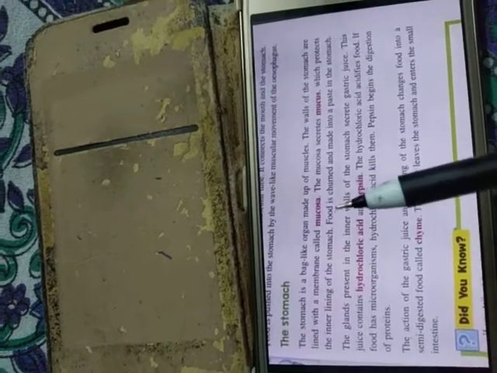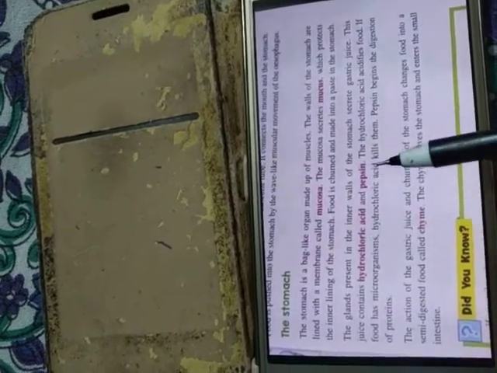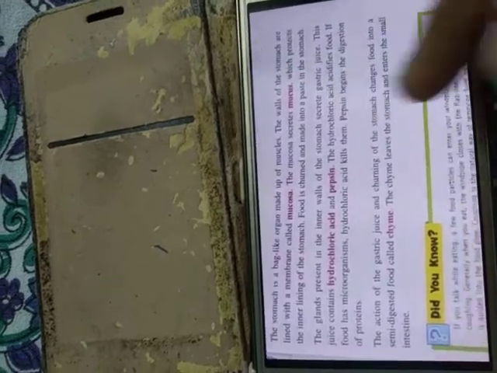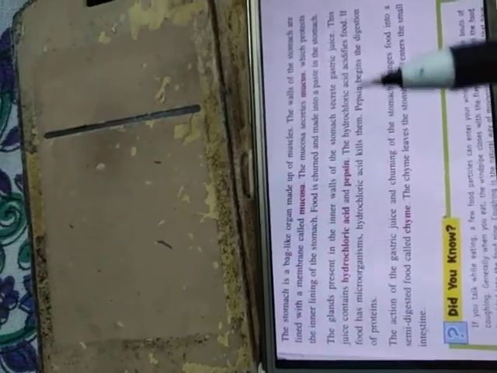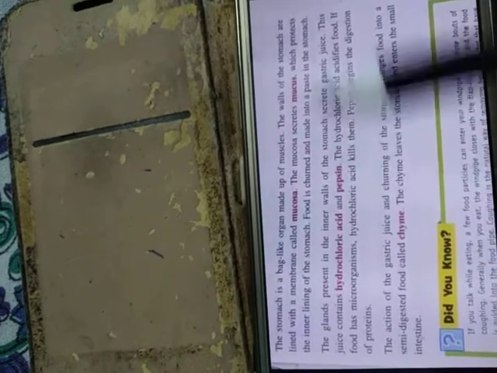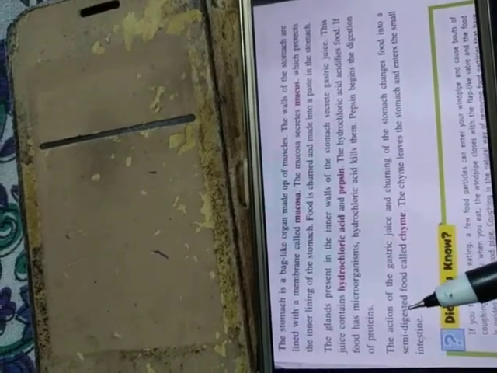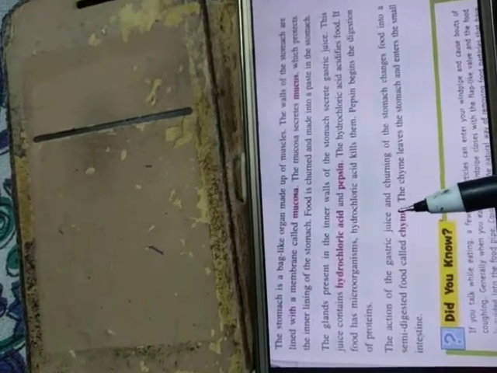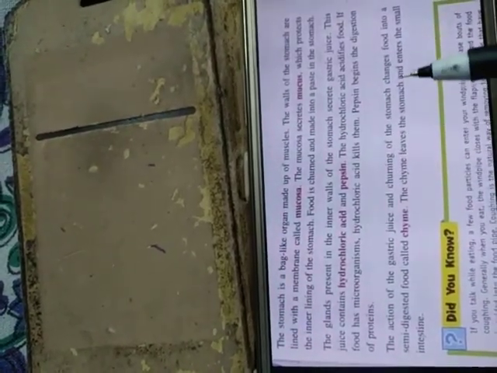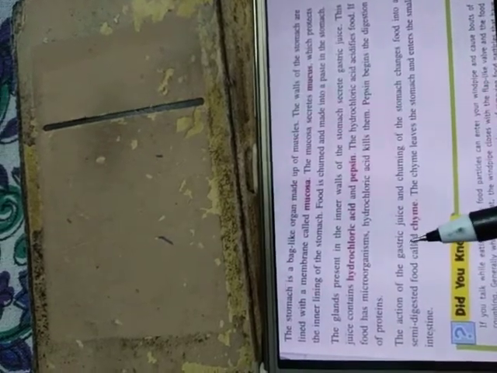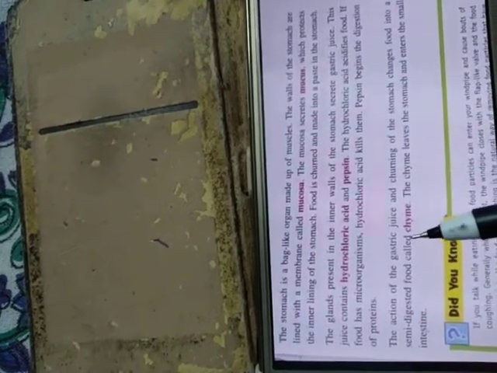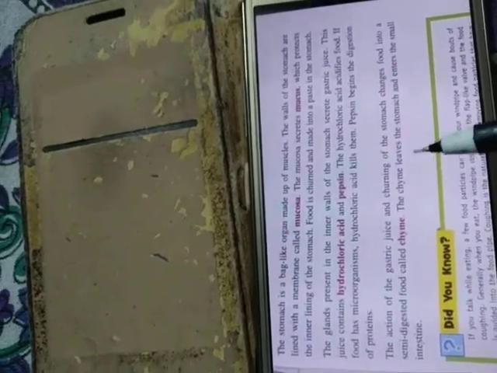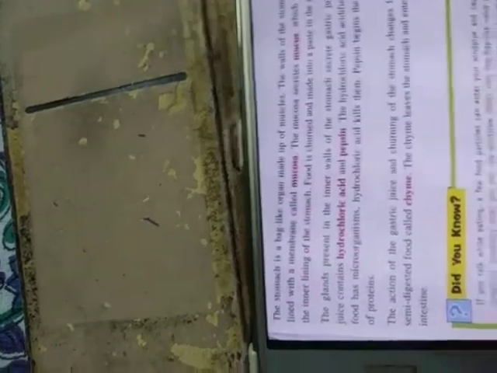The protein part of the food we eat starts to be digested with the help of pepsin. Due to the action of gastric juice and churning of the stomach, the food changes into semi-digested food, which is called chyme.